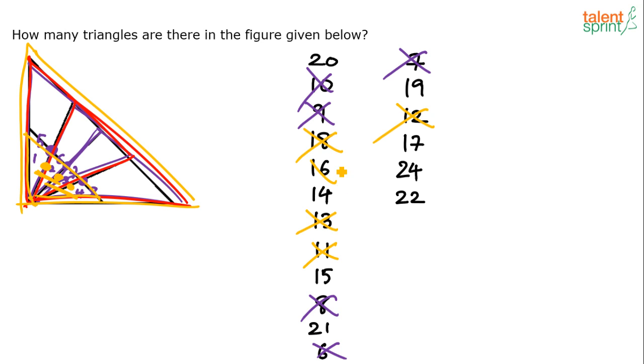So 14, 18, 16, 19, 17, all these are ruled out. And I think 20 is the answer. We don't have more than 20 triangles. 20 is the final answer. You're able to follow? So the method that we have discussed here is elimination, right? I know it takes some time, but you've got to practice a few questions. I'll give you a better way of solving this. I'll also give you a smarter, it's not a smarter method, but it's like a technique.